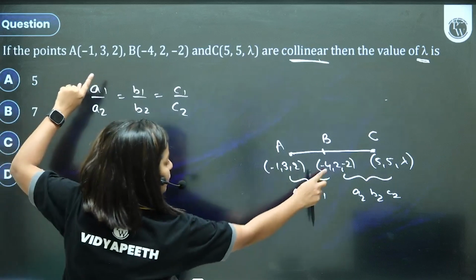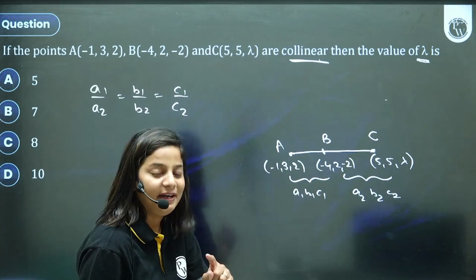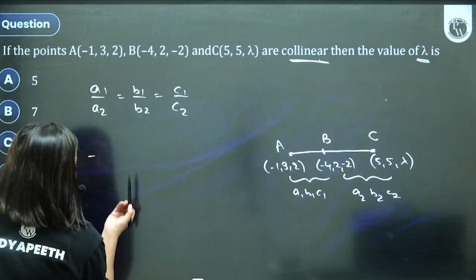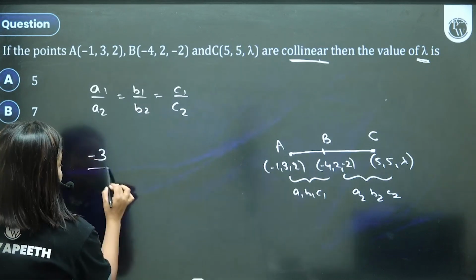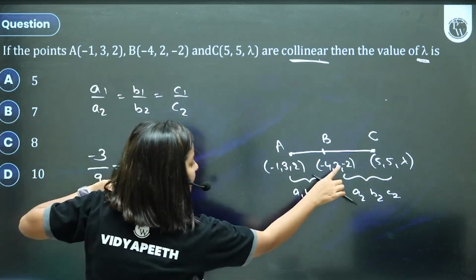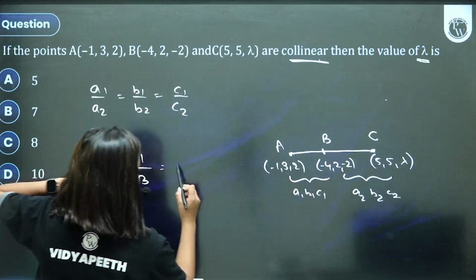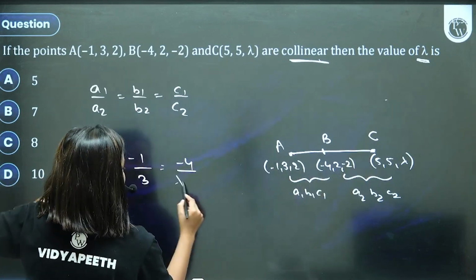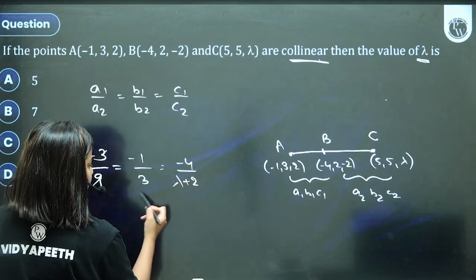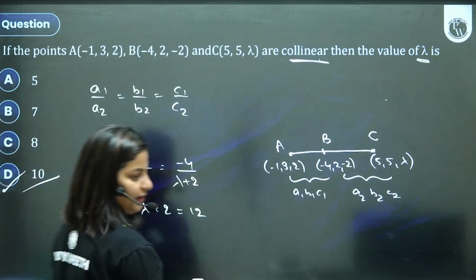Let's find out what A1 is. How do you find direction ratio when 2 points are given? Subtract them. -4 plus 1, how much is that? -3. That's A1. A2: 5 plus 4, 9. B1: 2 minus 3, minus 1. B2: 5 minus 2, 3. C1: -2 -2, -4. C2: lambda plus 2. Can you see this ratio is coming out to be equal to -1/3. So cross multiply. Lambda plus 2 is equal to 2 times 3 is 12. Lambda is 10, according to me.